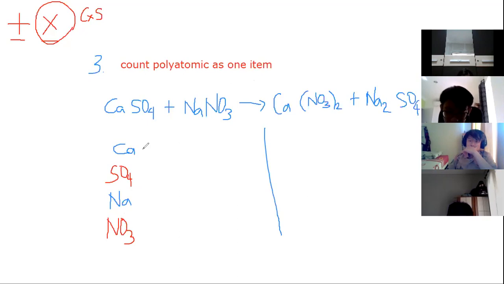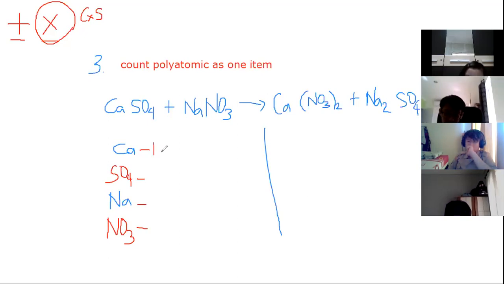Okay? So now let us write the number of atoms of these elements and compounds. So for the calcium, how many number of atoms? 1. Okay, we have 1.